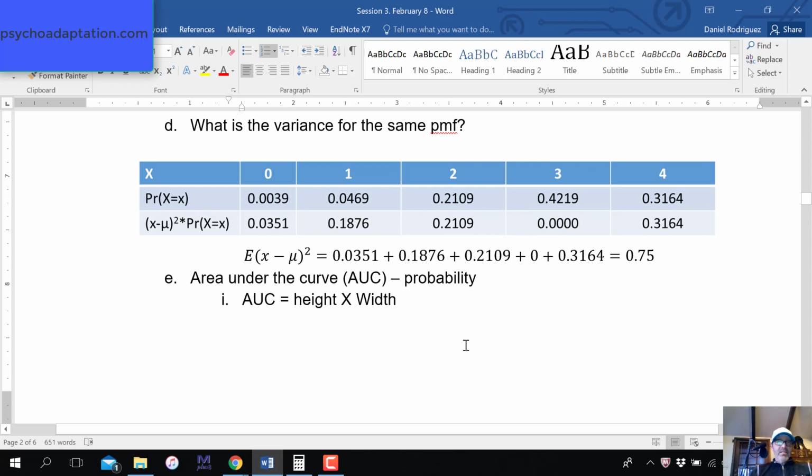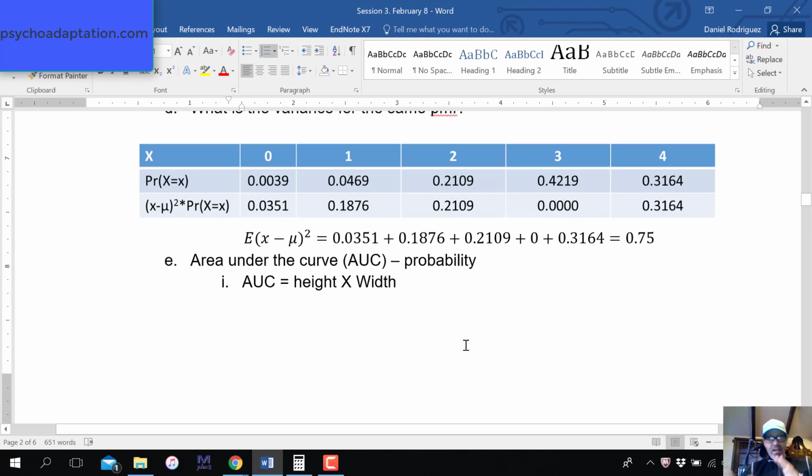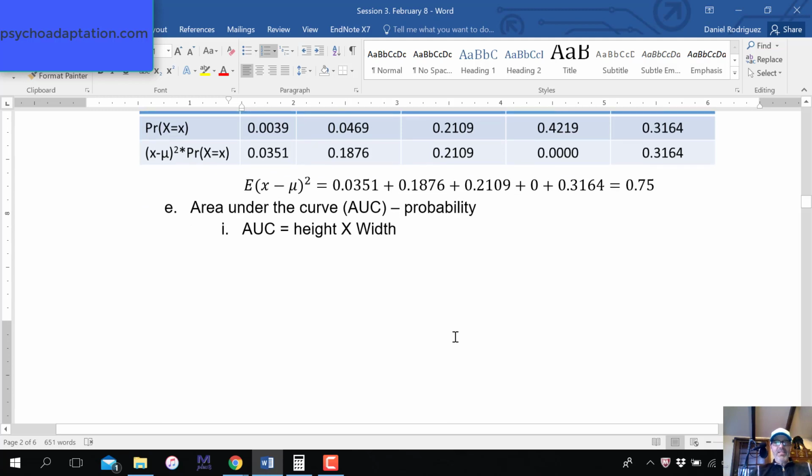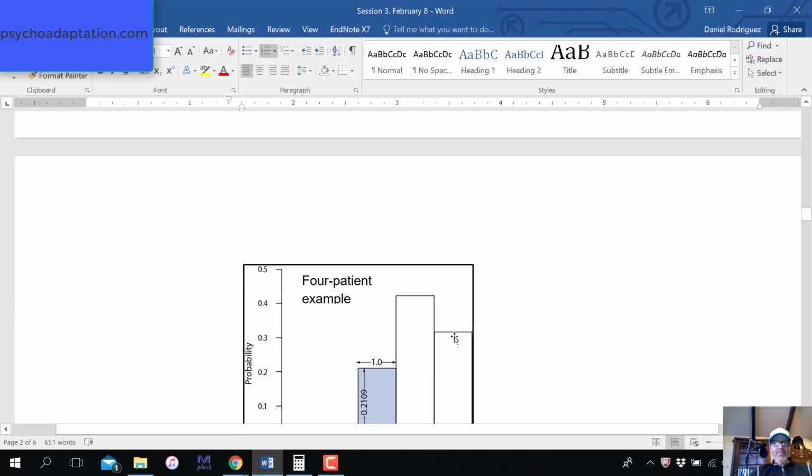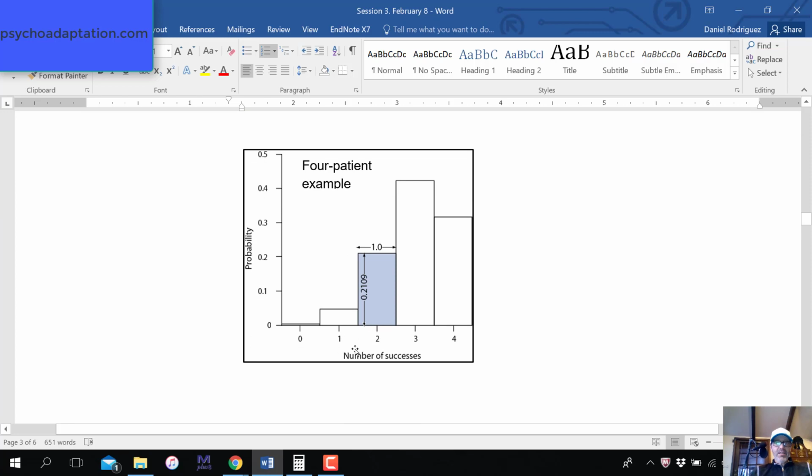Let's talk about the area under the curve. We'll be using this especially when we're dealing with continuous random variables. The area under the curve is just the height times the width. For instance, when we're dealing with these discrete values, the width in all of these is just 1 unit. So these are just bars, 1 unit, and the height is going to be the probability.